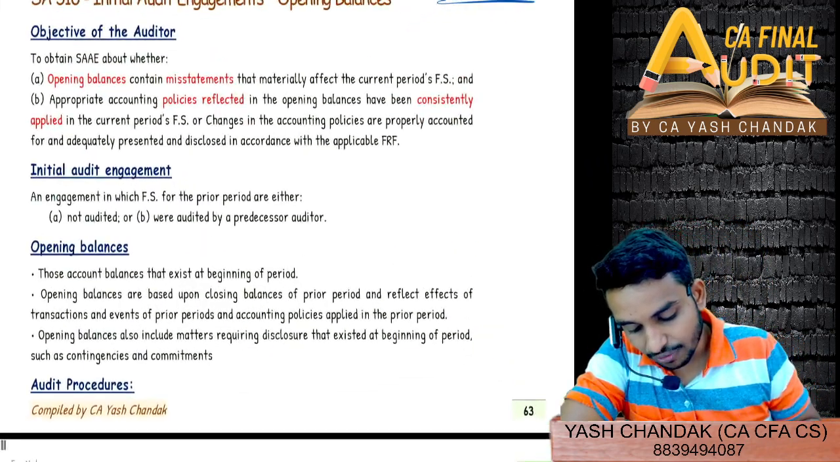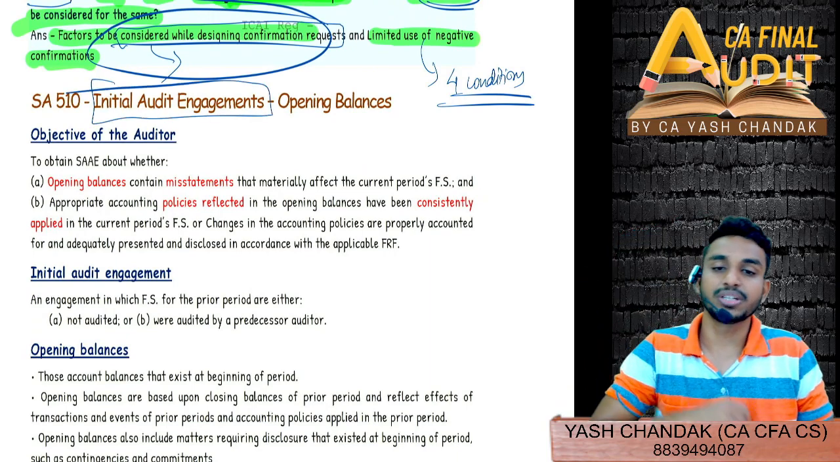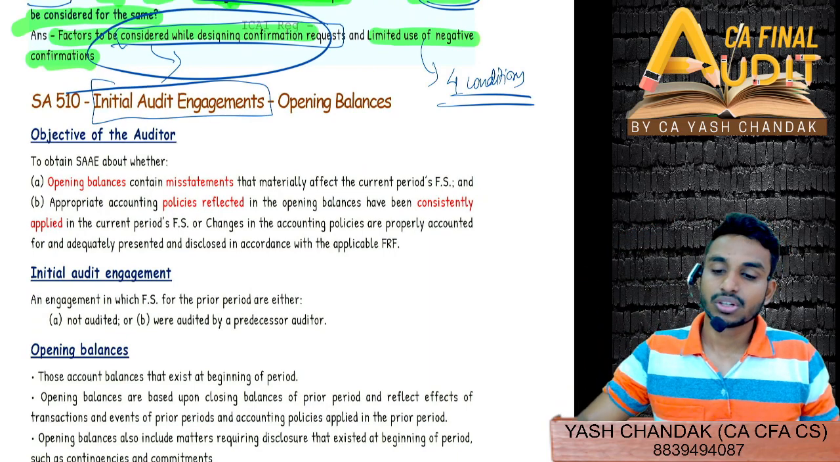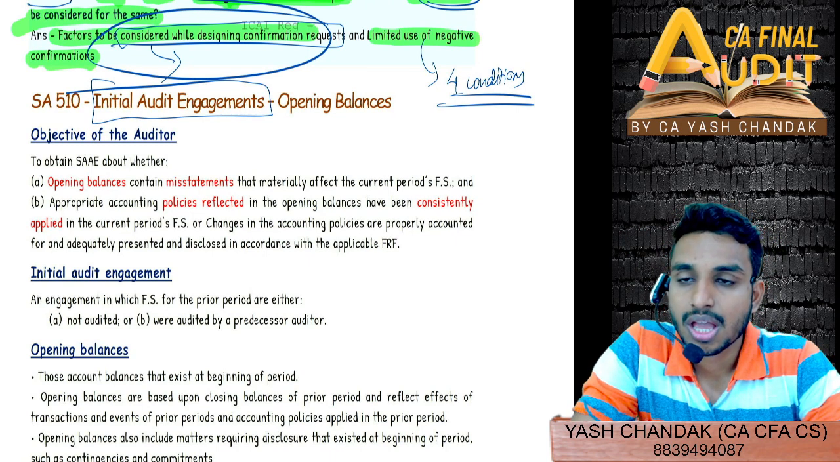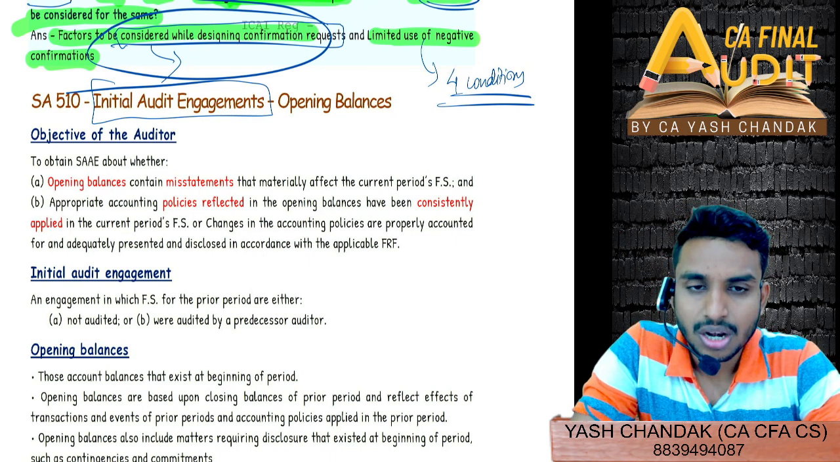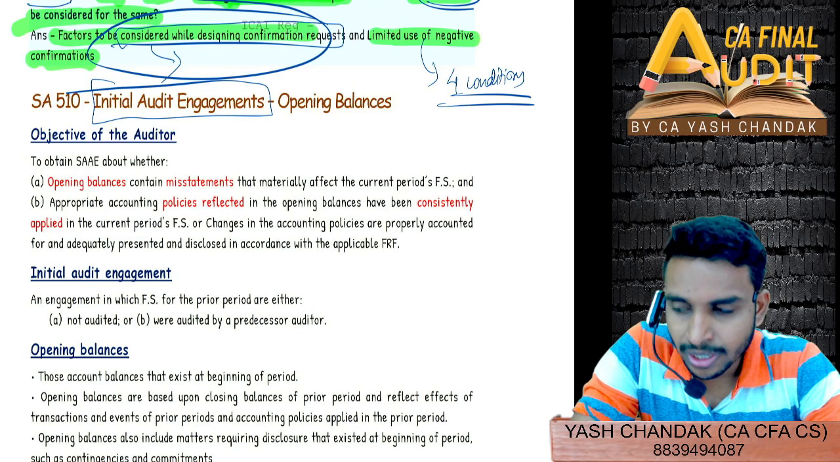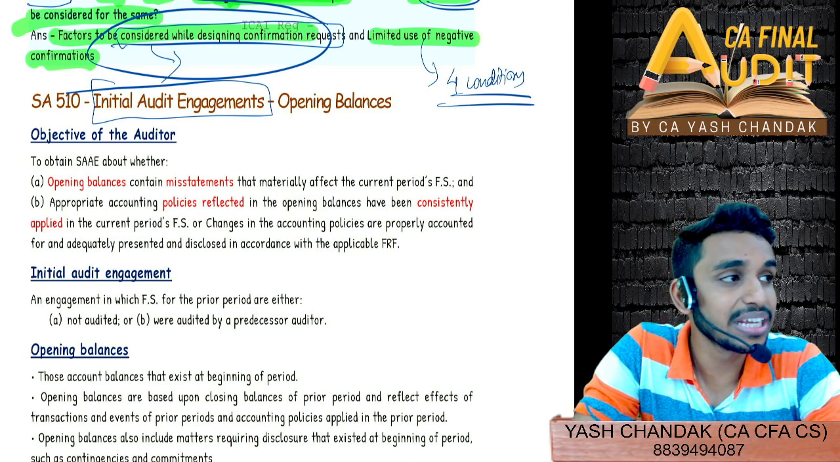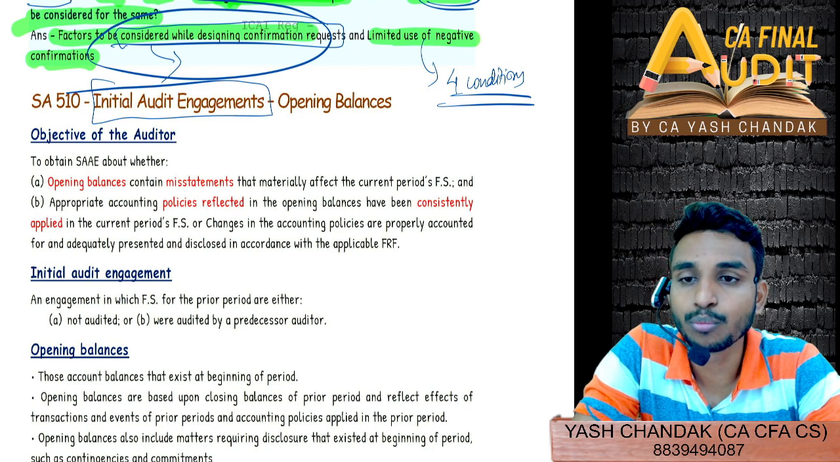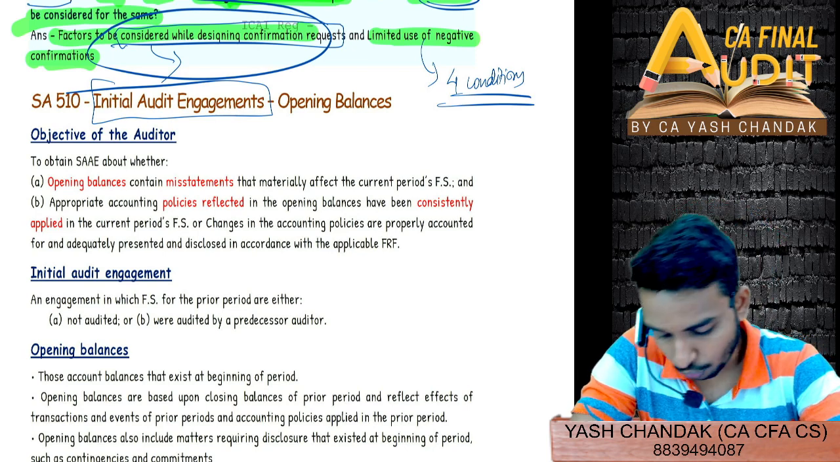I have told you already, what do you mean by initial audit engagement? Do you remember? What do you mean by initial audit engagements? Quickly. So either we are the first auditor of the client, or the client is applying for the audit for the first time. So we are doing the audit for the first time, or the client is getting its books of account audited for the first time. In both cases, we are auditing for the first time for this client.